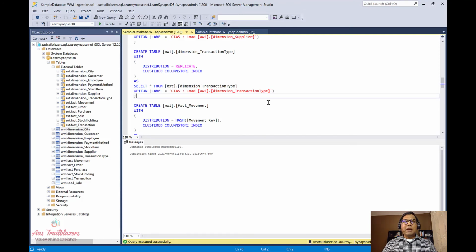Once we have this table here, we can go ahead and write our code to do all sorts of transformation or whatever we have to do as per our business need.